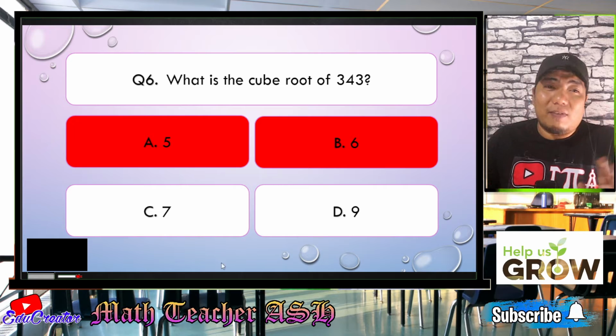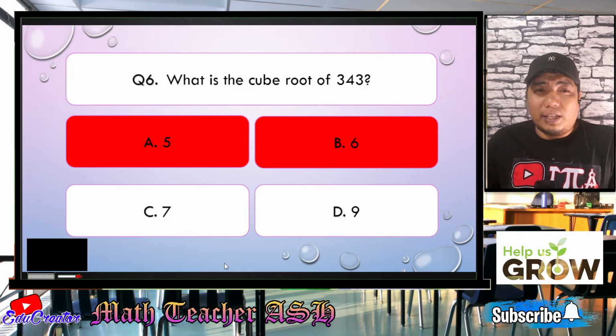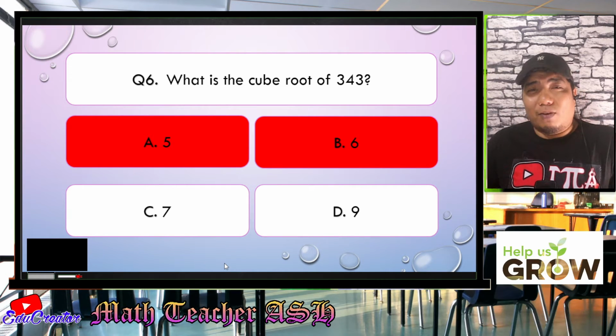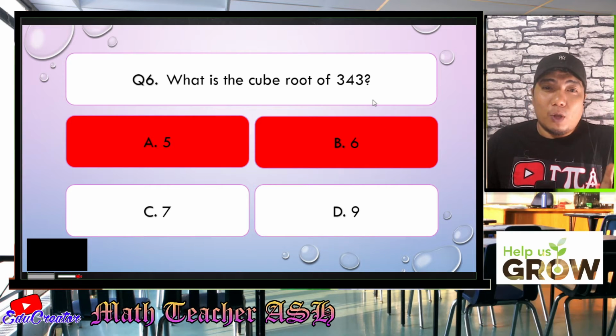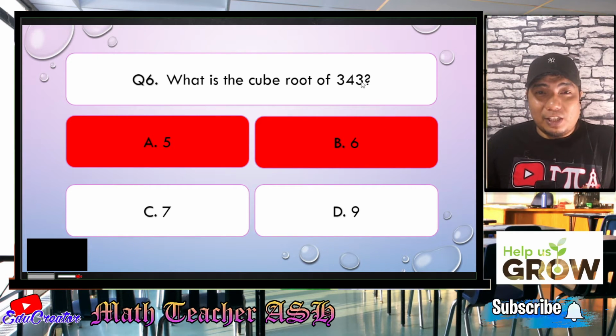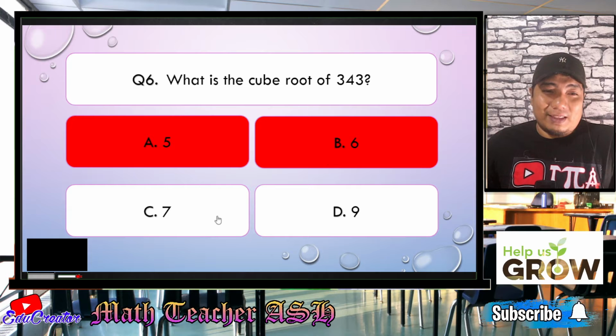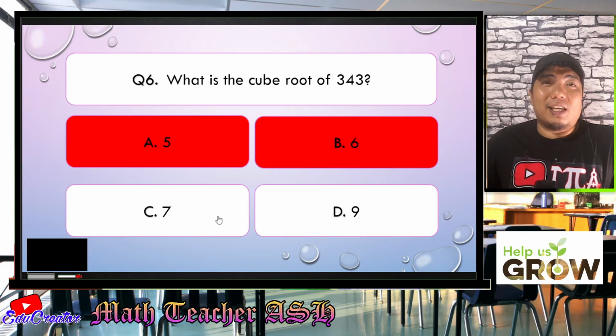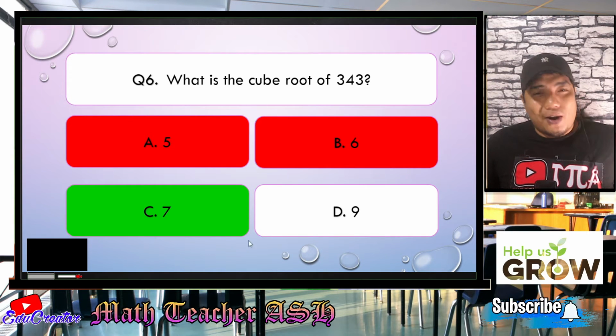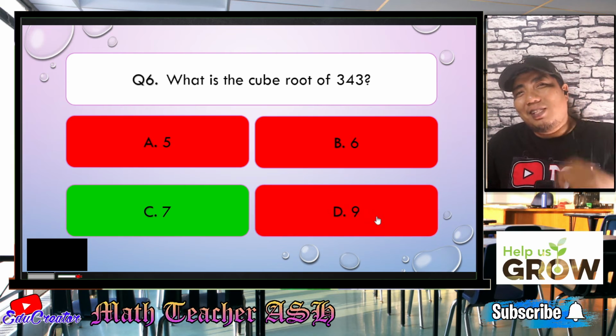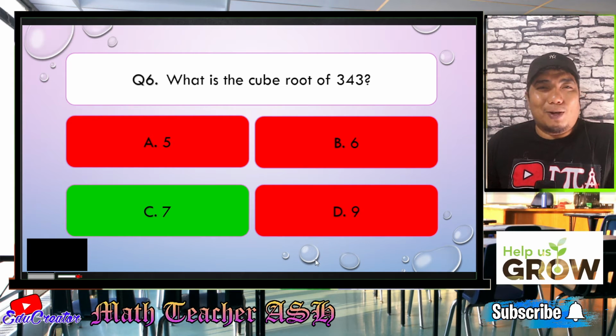How about 7? 7 times 7 is 49. 49 times 7, of course, 9 times 7 is 63. So as you can see, we already got the last digit from our question. So therefore, we know that 7 times 7 times 7 is 343. So letter C is the correct answer. All right. Easy, right? Very easy, my dear math learners. I hope you got that one.